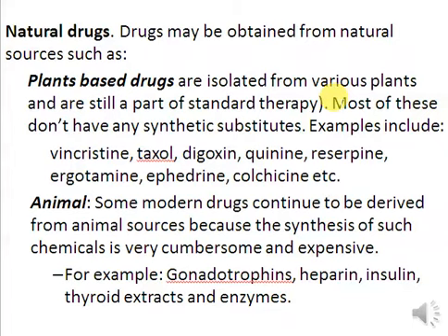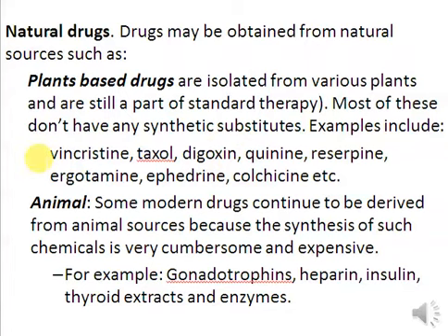Why don't they have any synthetic substitute? The reason is that plant-based drugs are very complex in their structure, so it's very difficult to synthesize them in the labs. Most of them are isolated from plants because we are unable to make those drugs in the lab. Examples of plant-based drugs include vincristine, taxol, digoxin, quinine, reserpine, ergotamine, ephedrine, and colchicine. For your own interest, you can search for their structures and see how complex these drugs are.